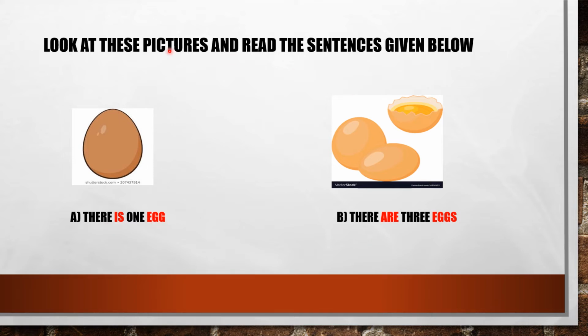What is the difference between the sentences, children? You can see there is only one egg present. So is is used where there is only one thing. In the next sentence, there are. Are means there are more than two. There are many eggs, so it is said, there are three eggs.